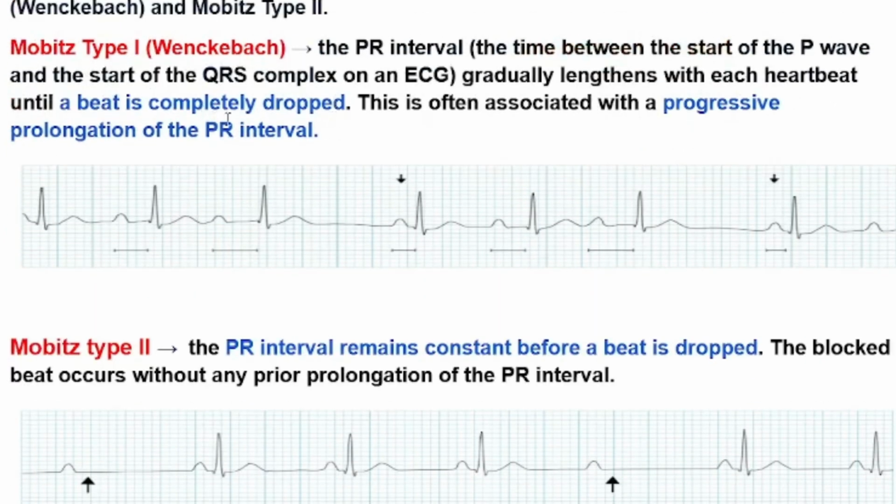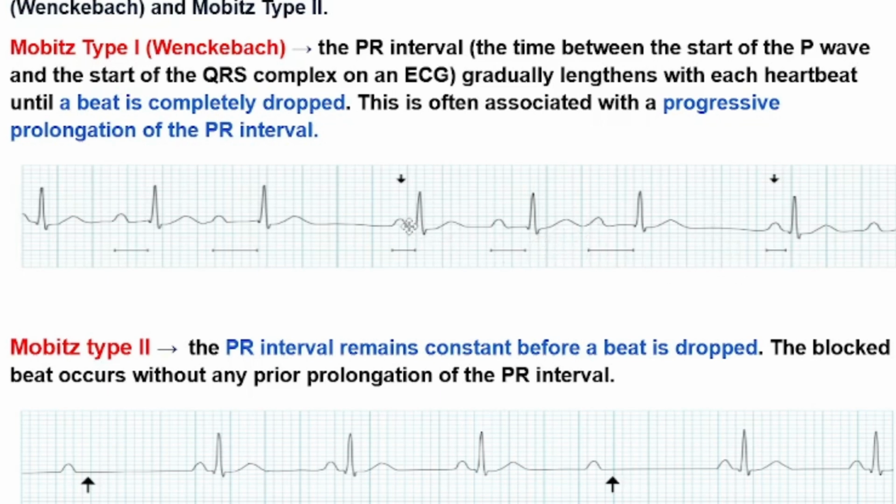Mobitz type 1 or Wenckebach. The PR interval gradually lengthens with each heartbeat until a beat is completely dropped. This is often associated with a progressive prolongation of PR interval. As we can see in this ECG, we have progressive prolongation of PR interval until a beat is dropped. We have progressive prolongation of PR interval until a beat here is dropped.